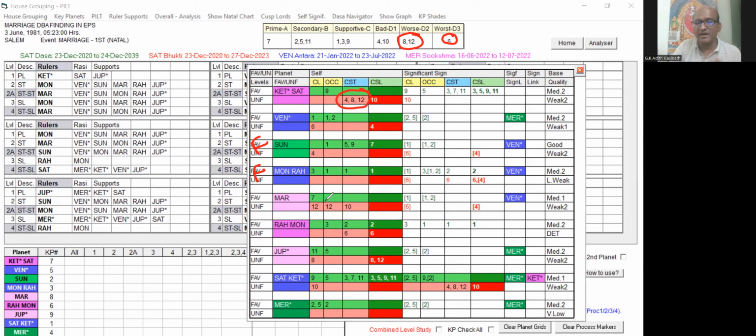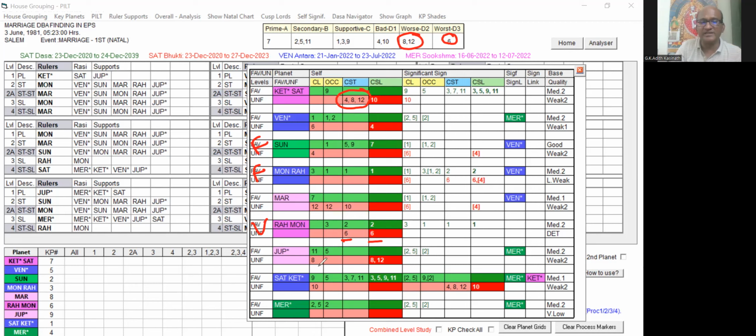And then Mars. Mars is 7th lord, 12th lord, occupying 12th house and 10. It has got favorable and unfavorable signification also, but it is not having either 6th house or 8th house combination. So it is not completely detrimental, but still it has got some weakness. Let us not choose this one. Let us check Rahu. Rahu 3, 2, 2. These are all favorable for the marriage, but 6th star lord and 6th sublord, this is not good. 6th sublord is an unfavorable cuspal sublord, and also the unfavorable house 6th star lord. We can say mixed, but it is unfavorable because of this 6th cuspal sublord.